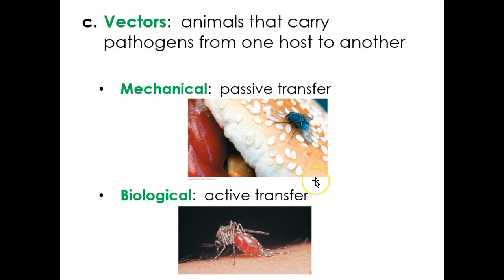Other vectors are going to be animal or insect carriers. So this could be, this bug was sitting in fecal material, then stepped on your burger, you ate it, and that's how you got a stomach issue. Biological transfer is going to be getting a blood transfer from a mosquito. Luckily, HIV doesn't come this way, but we do get malaria and a few other things this way. It's just this mosquito bites somebody with malaria, flies off, a day or two later bites a new person, and then transmits the malaria disease.